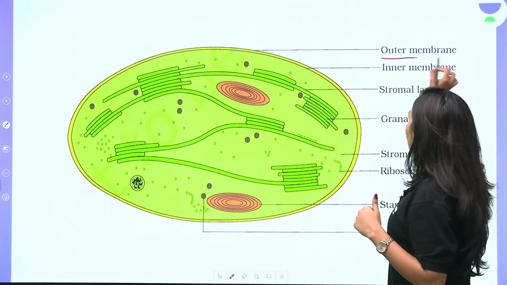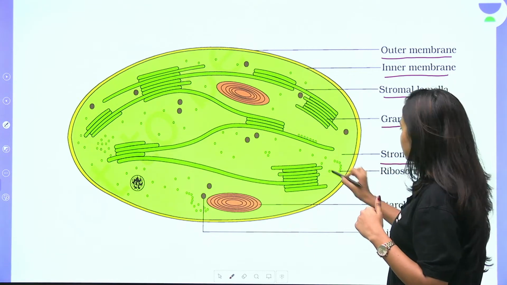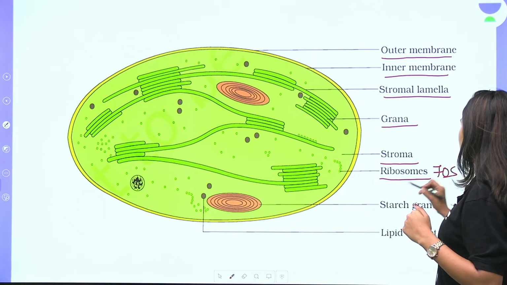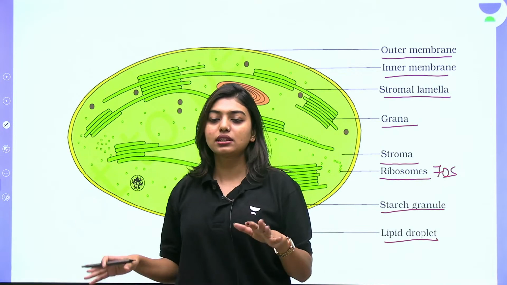So we have outer membrane, inner membrane, stroma lamella, grana, again stroma. This is the stroma, the matrix. Ribosome, that is 70S ribosome. We have starch granules and lipid droplets. Okay, students, clear?